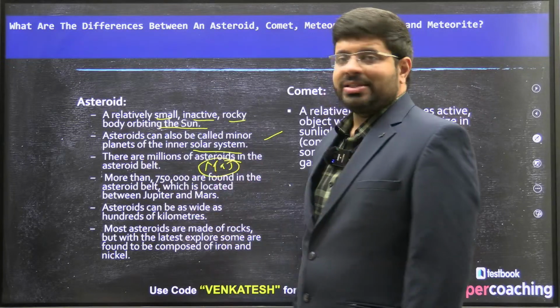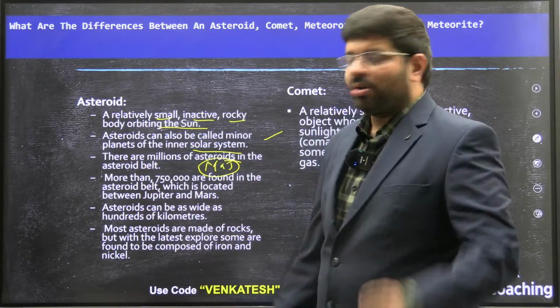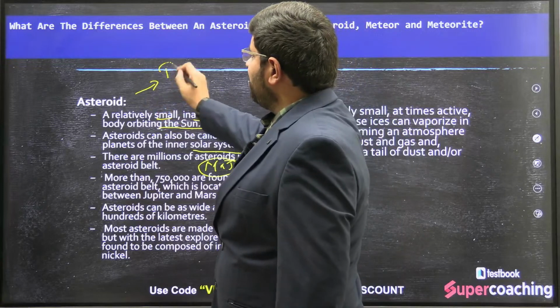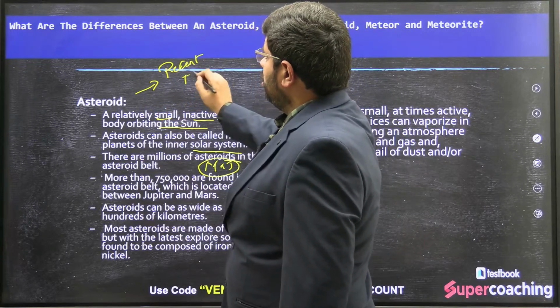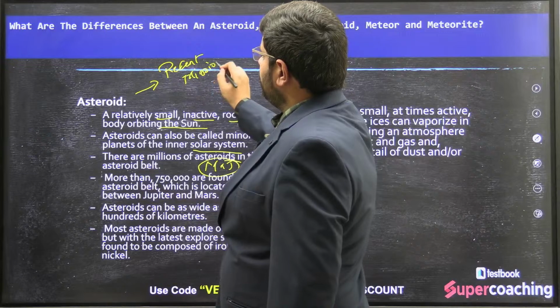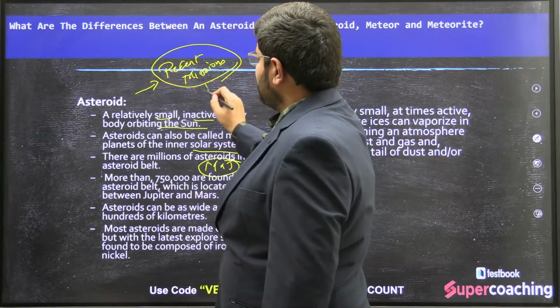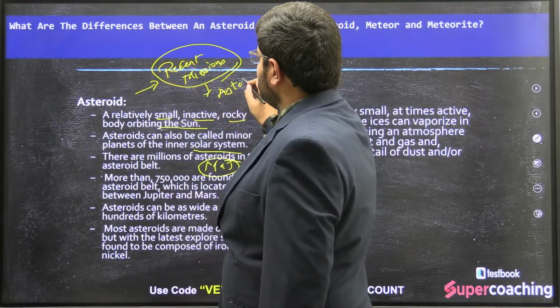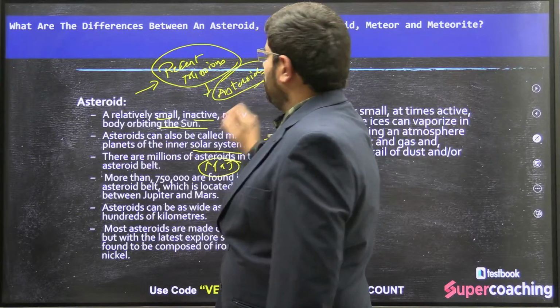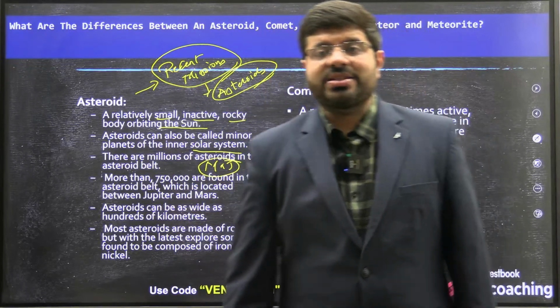And recently, can you tell me about the recent missions with respect to the study of asteroids? This is an important aspect of science and technology, no?